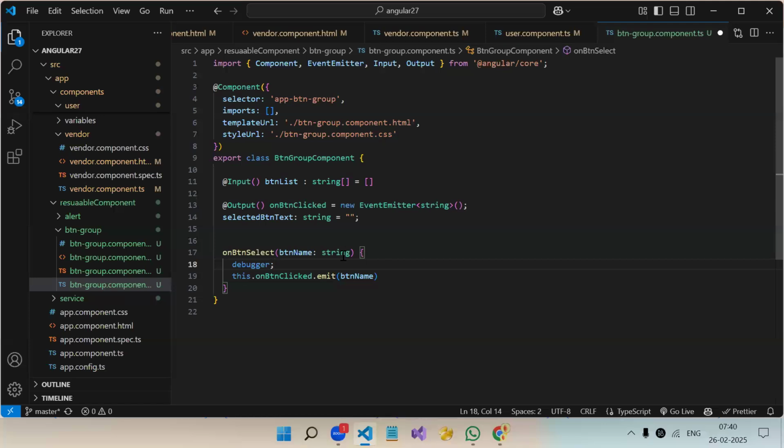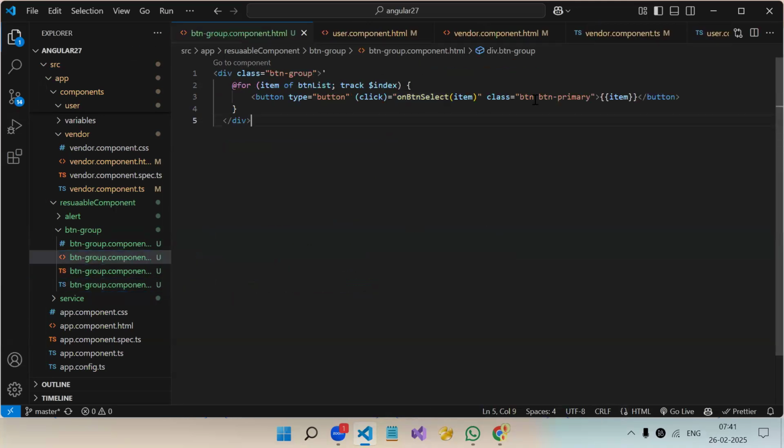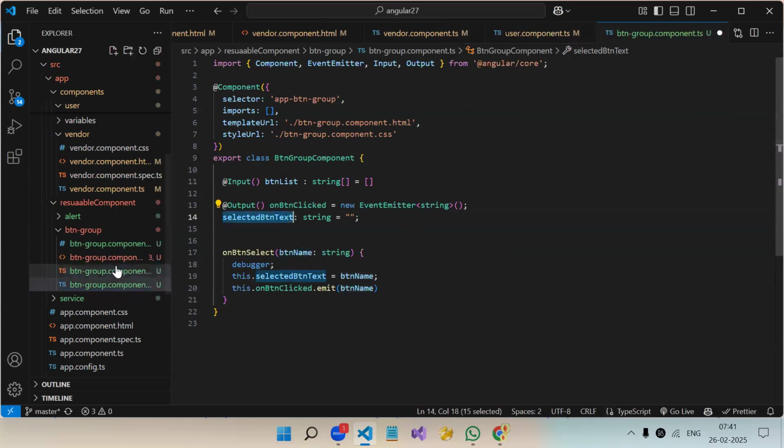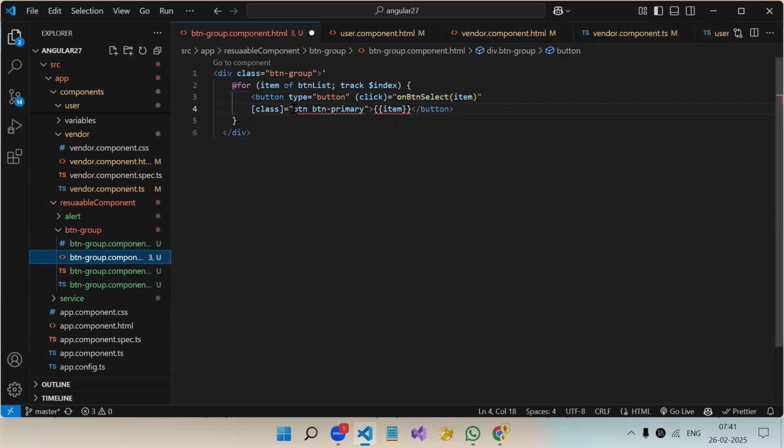Fine. So in this variable we will store the value. What button the user has selected, that value we are getting in this variable. Now we can use this in our HTML. So instead of this static thing, let's make it property binding. What's the variable name we have used? Selected button text. So if selected button text is equal to item, we are comparing with the item because that's iterating, correct?